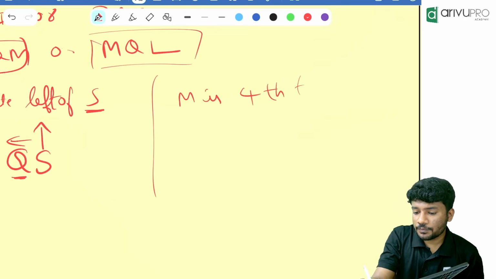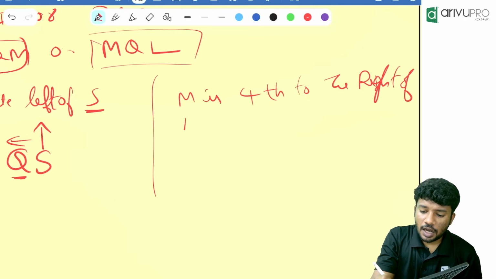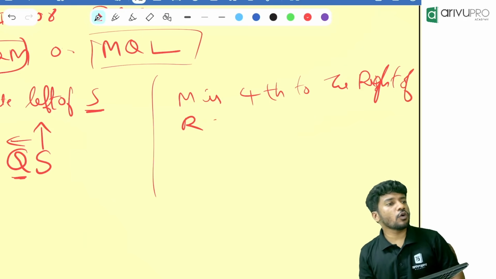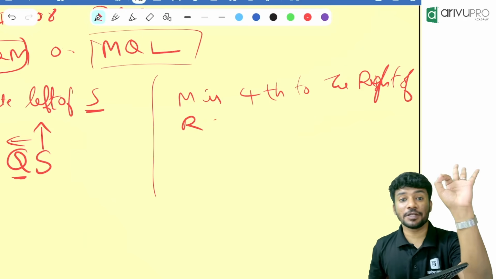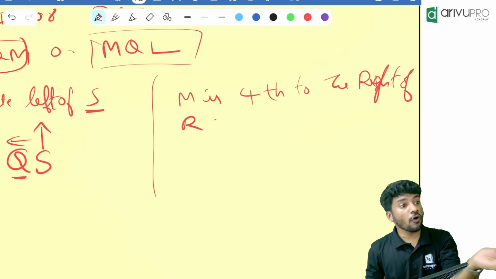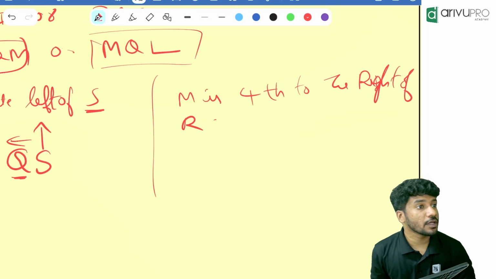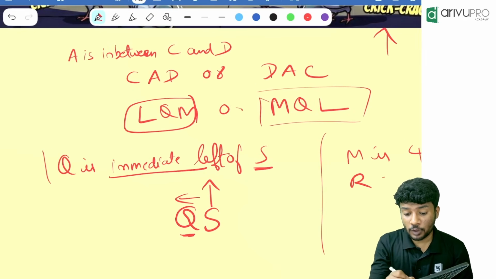Next question. M is fourth to the right of R. 4 to the right means how many people are there in between them? 3 people are there in between them. Now always write two directions when... Is it a definite or comparative information?